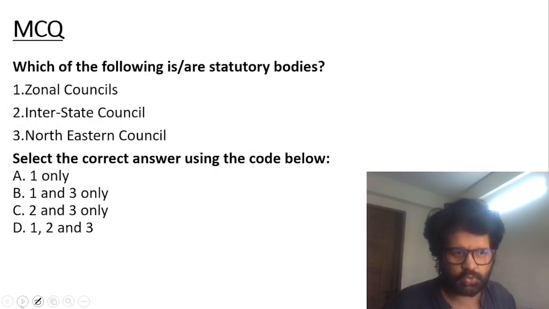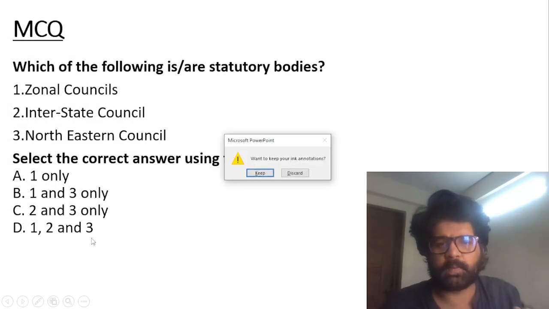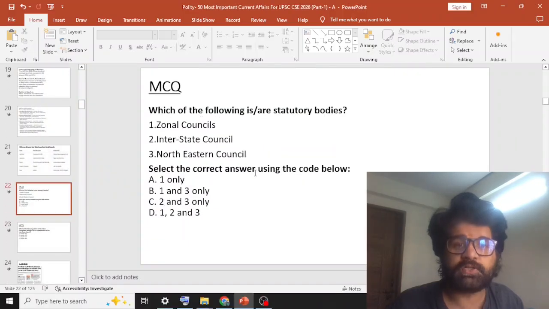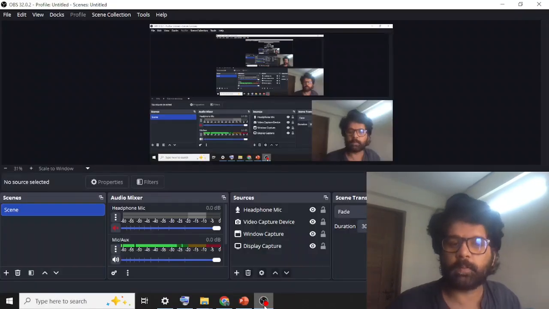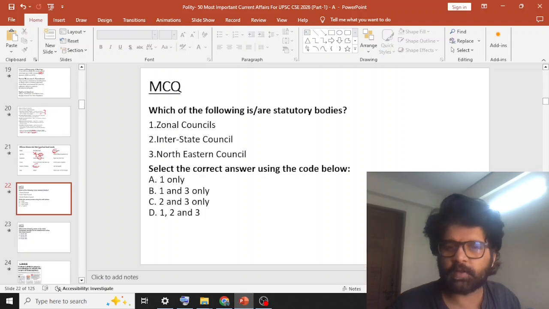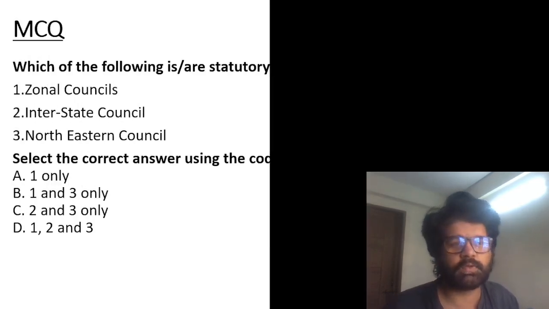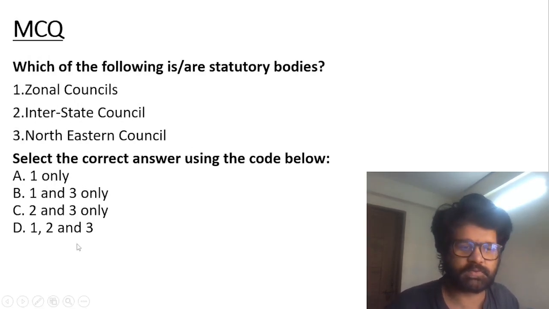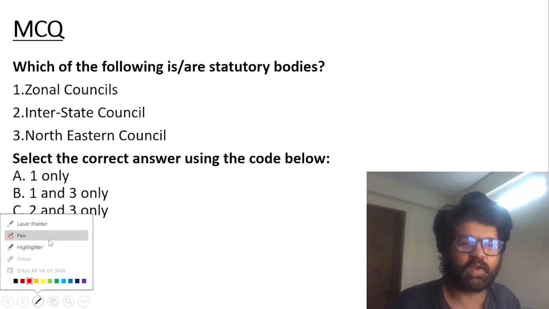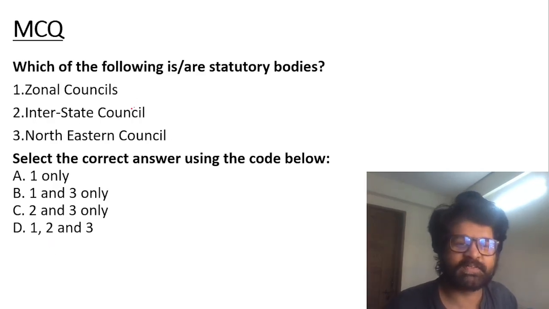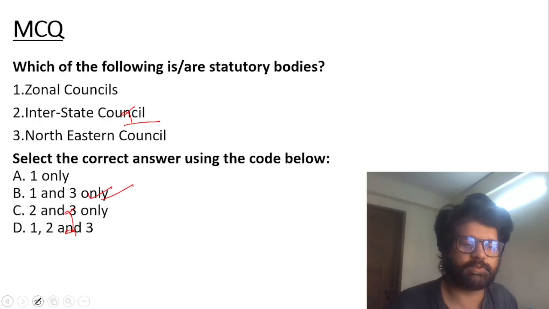Let's solve some questions, guys, so that you can remember stuff in a much better manner. A question in front of you. Which of the following is or are statutory bodies? Interstate Council is a constitutional body. Eliminate second. So you're left with A and B. Third, you have to check Northeastern, Zonal. Both of them are statutory bodies. B is the answer, guys.